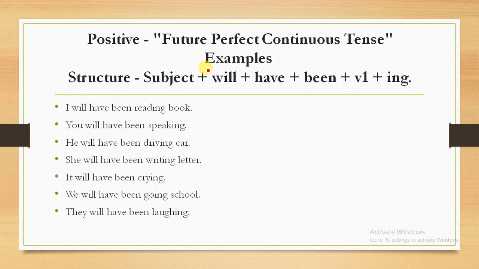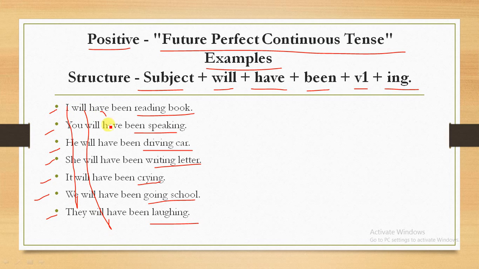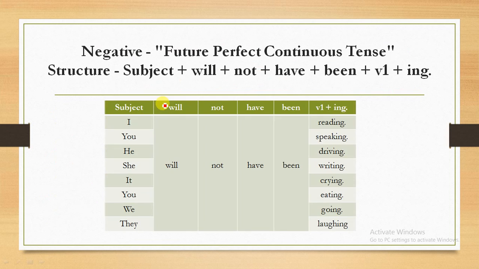In this slide we will see examples of positive sentences in future perfect continuous tense. One more time, the structure is subject plus will plus have plus been plus verb base form plus ing. Here are some examples: I will have been reading book, you will have been speaking, he will have been driving car, she will have been writing letter, it will have been crying, we will have been going school, they will have been laughing. These are the subject plus will plus have plus been plus verb base form plus ing.